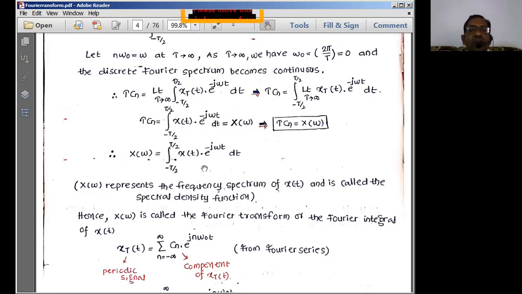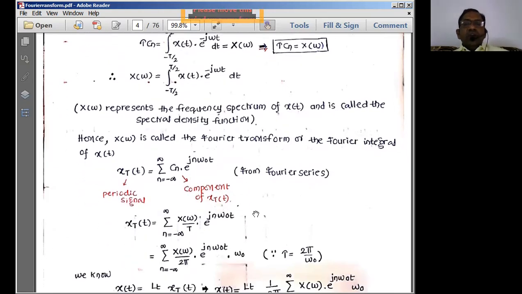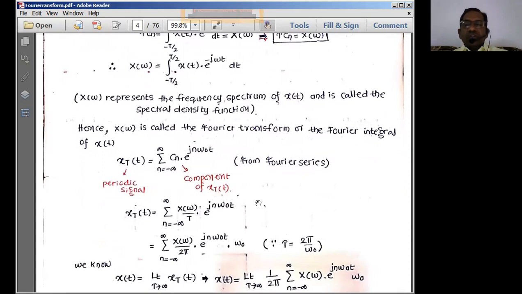Therefore, x of omega I can define as, because x of omega is equal to this, I can write this. Okay. All right. So x of omega is equal to T into Cn, I can write. And we have just spoken that it is going to be reversible. It is going to be reversible. For the reversible property,